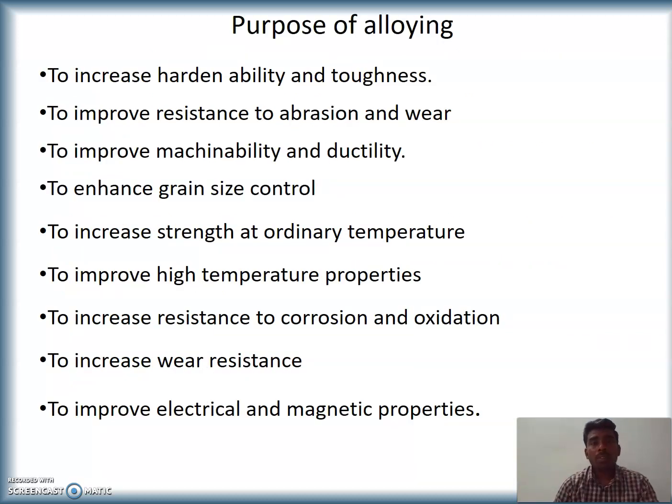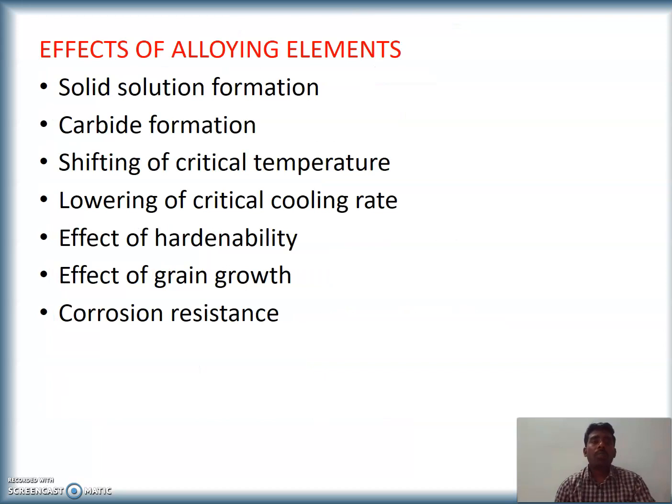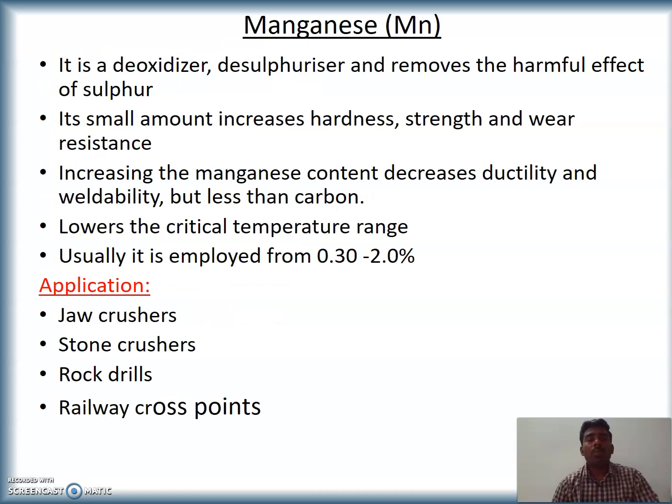What is the purpose of alloying? We need to improve or increase hardenability and toughness. We need to improve the resistance to abrasion and wear, to improve machinability and ductility, and so on. Effects of alloying elements are solid solution formation, carbide formation, shifting of critical temperature, effect on hardenability, effect on grain growth, etc. Some of the alloying elements we look into at a glance.